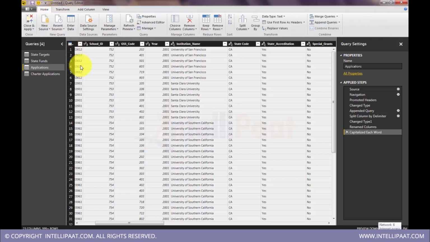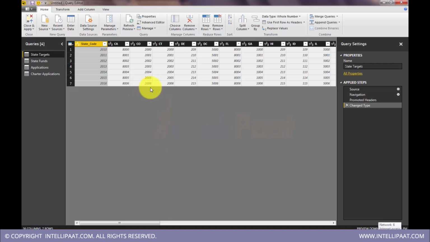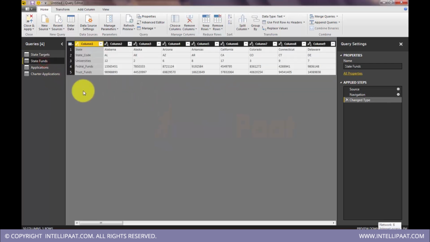First we'll go to the other data sets. So here I have state targets. Let's start with state funds. This table is good, but if you see, the column names are not properly aligned here.